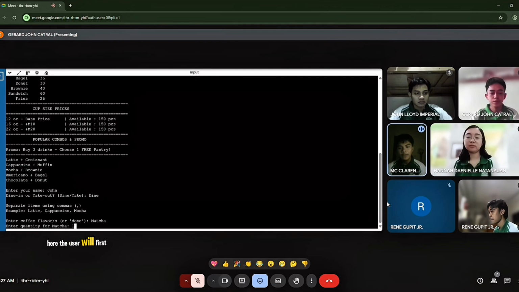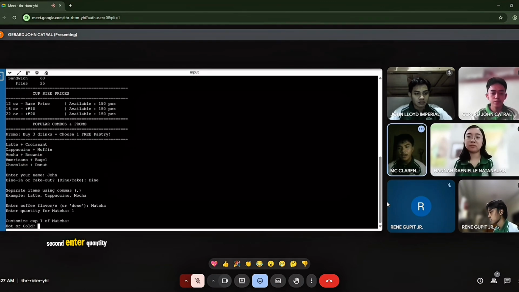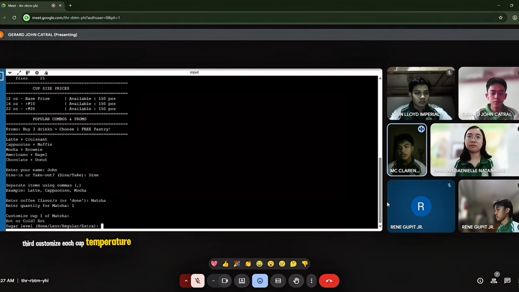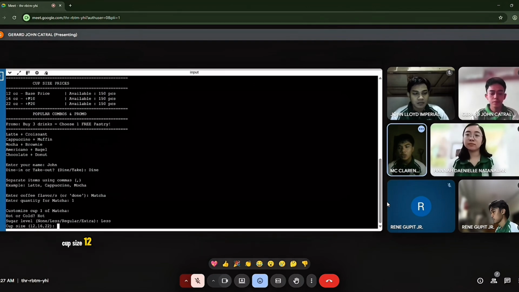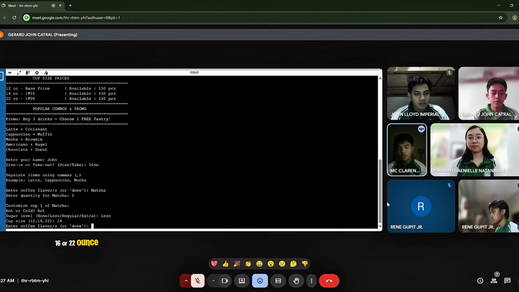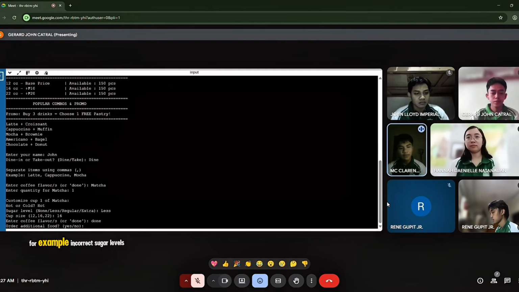Here, the user will first enter coffee flavors, second, enter quantity, third, customize each cup: temperature, hot or cold, sugar level, cup size, 12, 16, or 22 ounce. We included input validation to prevent wrong or invalid entries, for example, incorrect sugar levels or selecting a cup size that is out of stock.